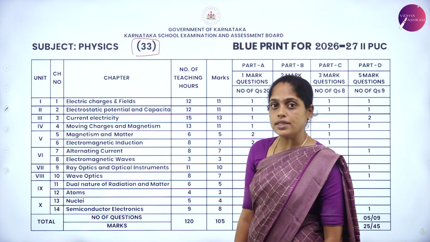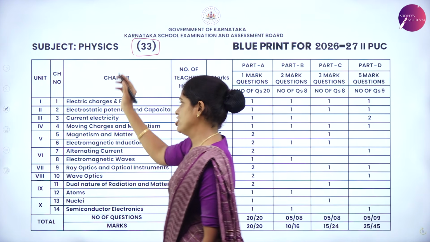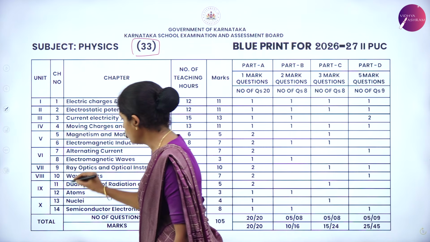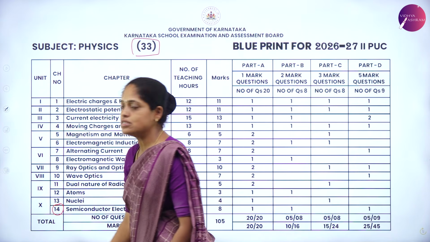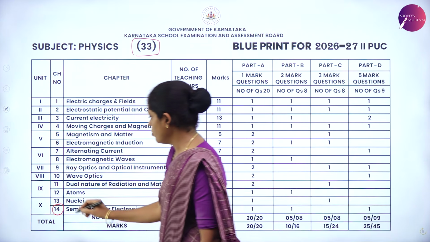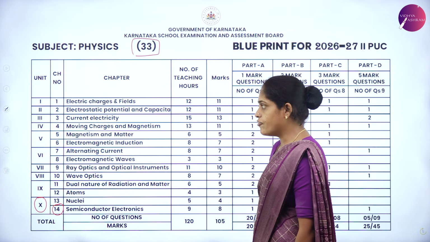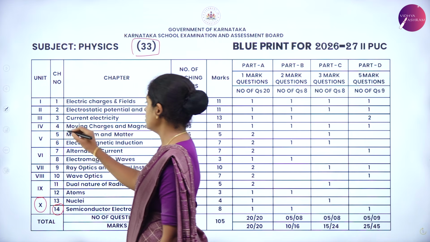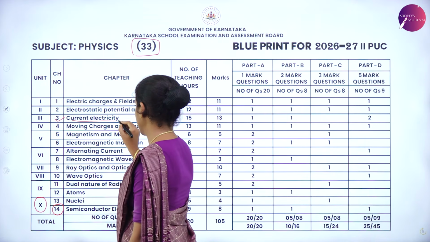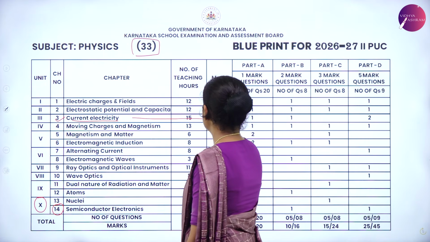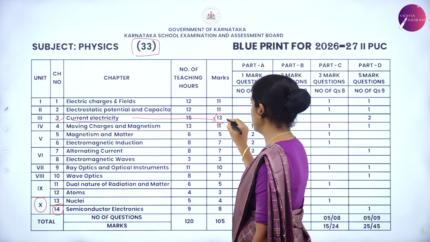The number 33 is the subject code of physics. And you have totally 14 chapters in second PUC, which are grouped into 10 units. In these 14 chapters, the third chapter, that is current electricity, has the maximum weightage of 13 marks.